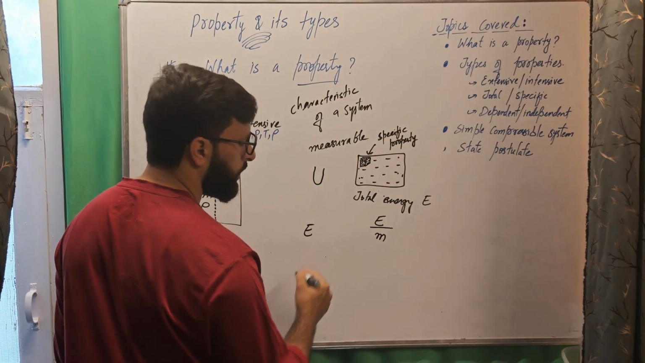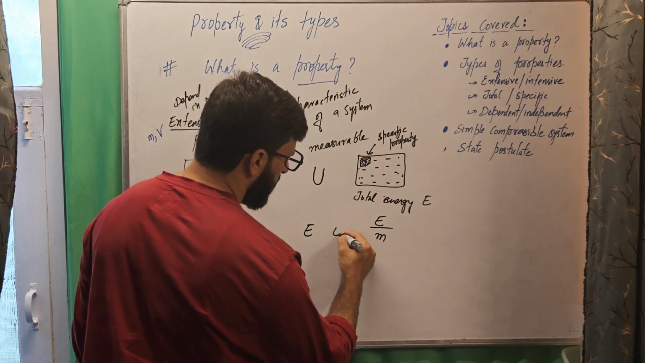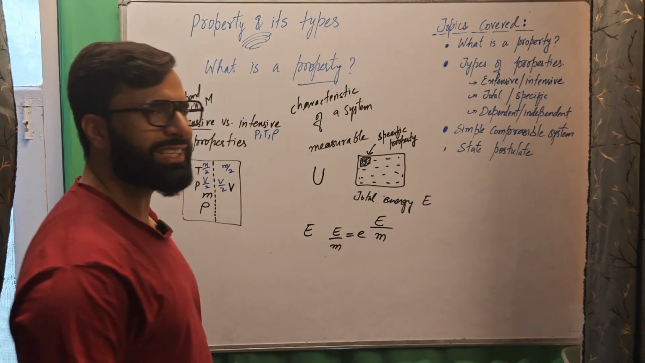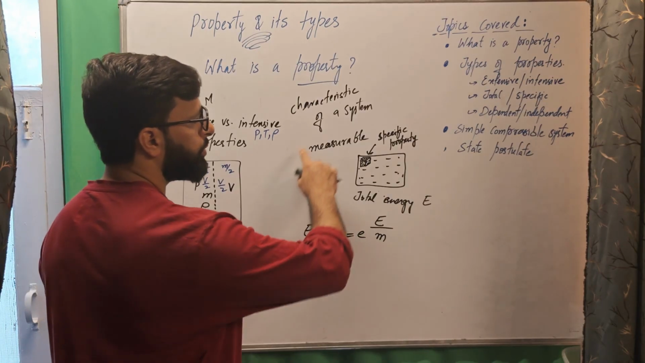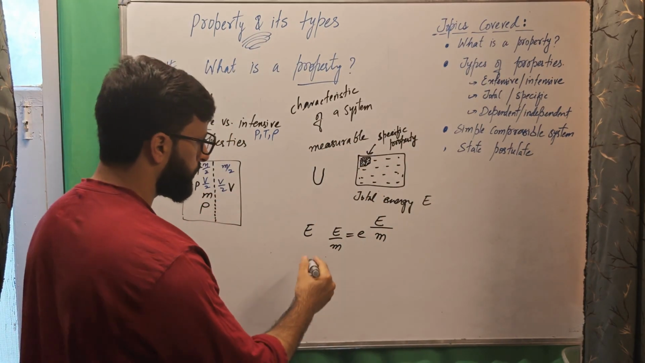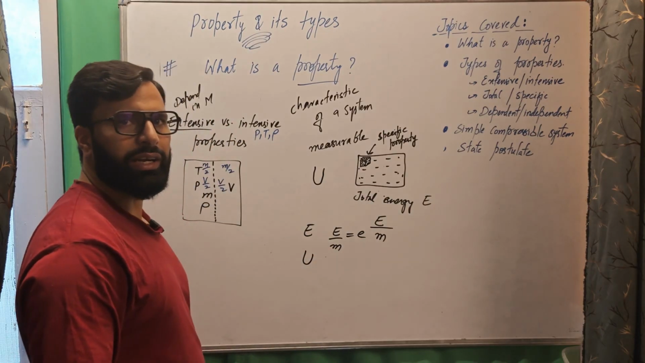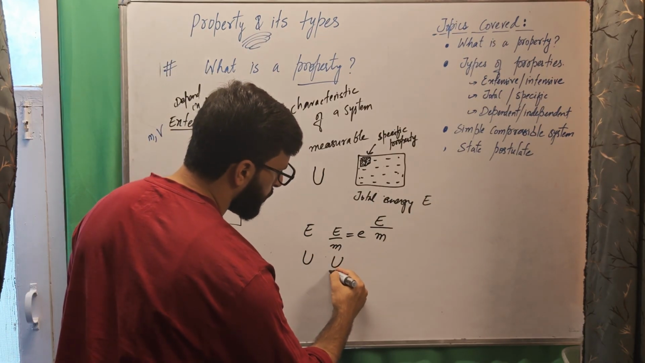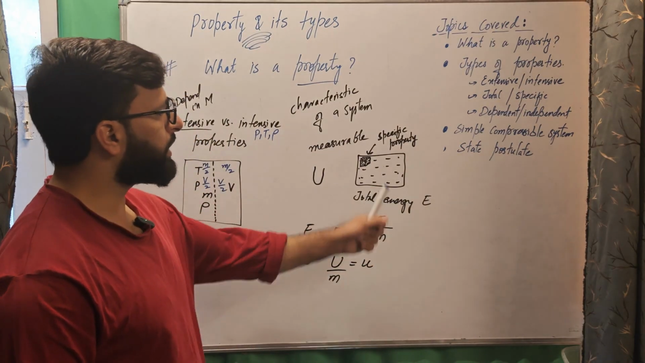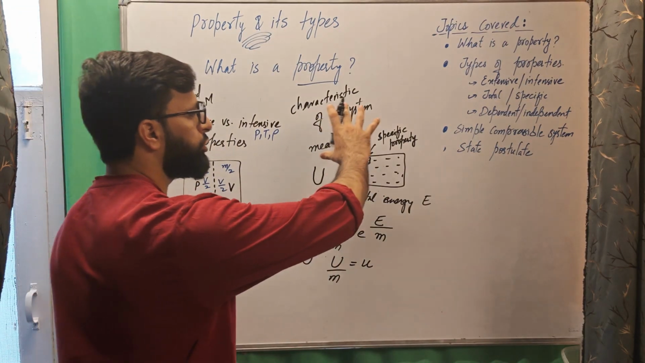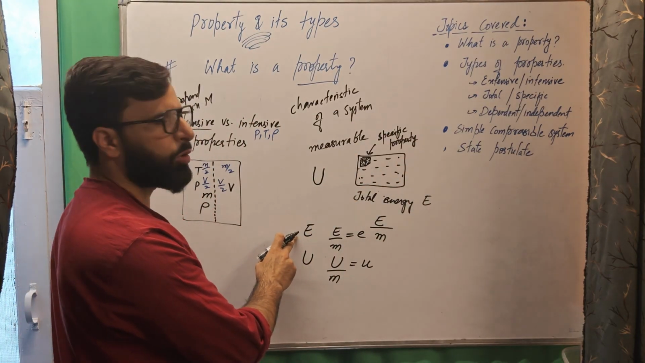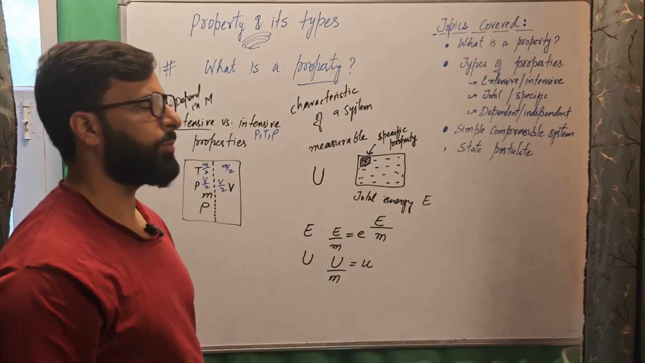So if E is the total energy of the system, then E divided by M is denoted by small e. So E is the energy of the total system and small e is the energy of the unit mass of the system. U is the total internal energy of the system, and U by M equals small u is the specific internal energy of the system, which means internal energy of unit mass only. Of the entire system, total property. Of the unit mass, specific property.